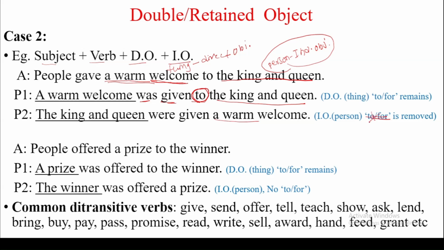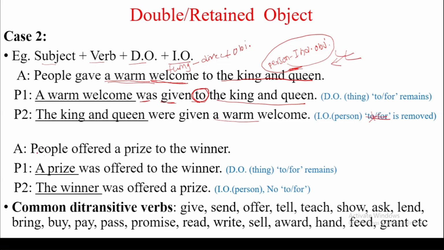We can remove to or for. So mostly I suggest you, as students or as educators, use the indirect object as subject while changing such active statements into passive.